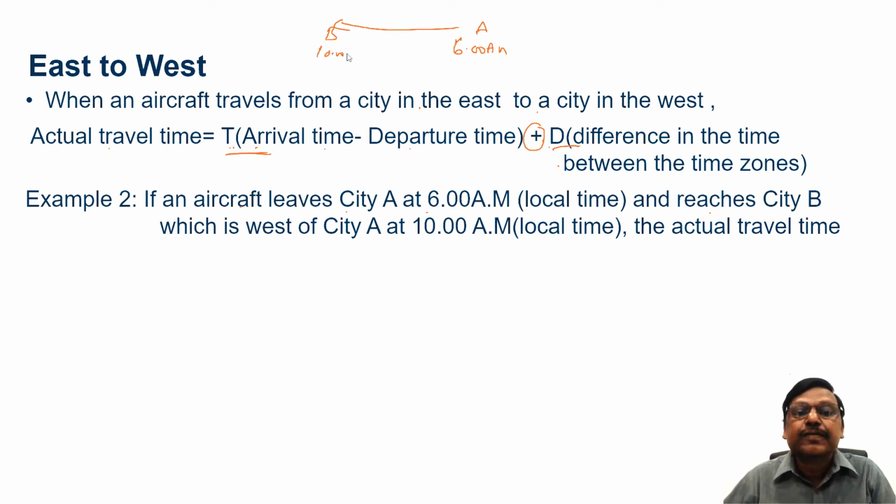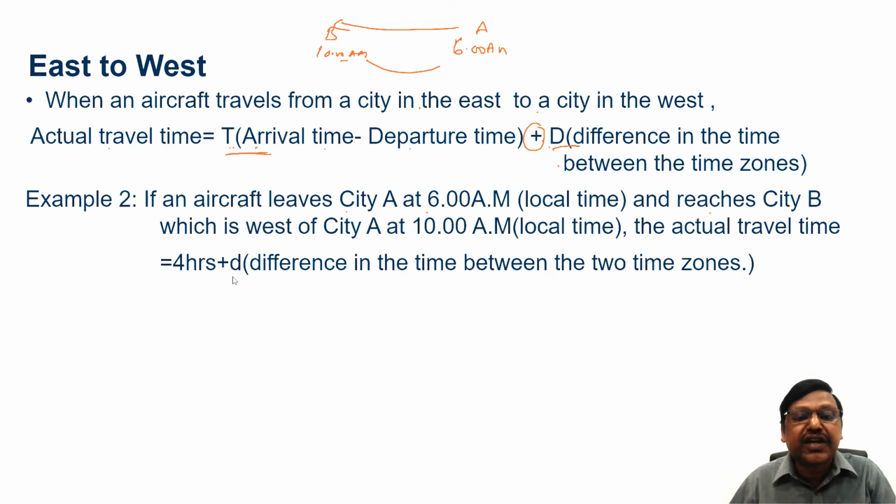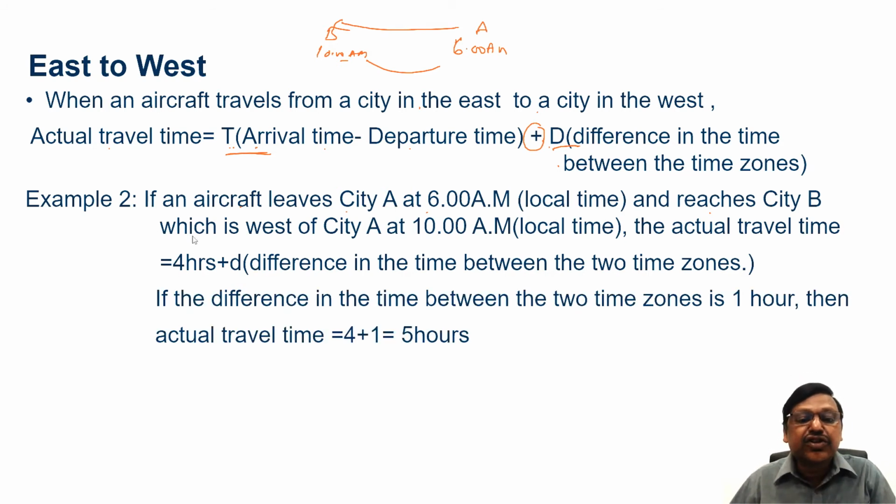The actual travel time will be, is it only 4 hours? No, it is 4 hours plus the difference in the time zone. If the difference in the time zone is 1 hour, the actual travel time will be 4 plus 1, 5 hours. Why?